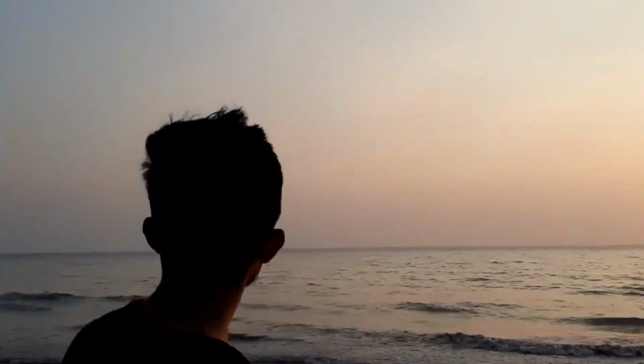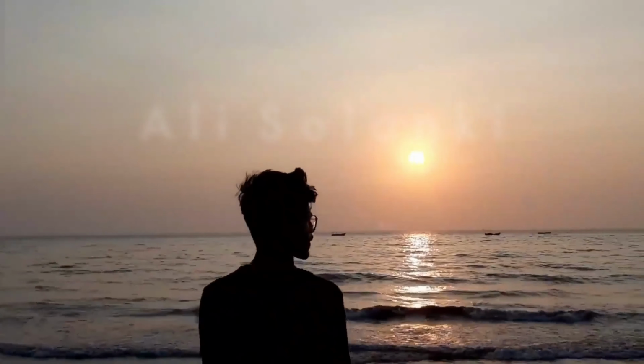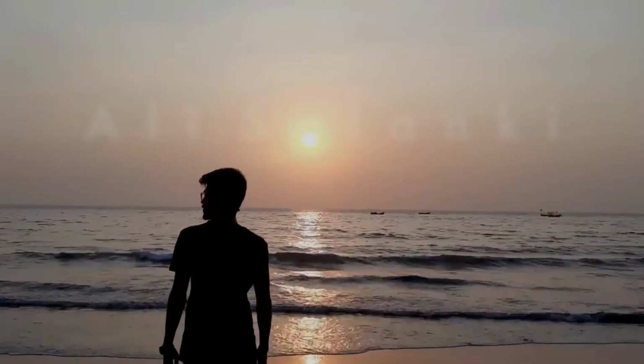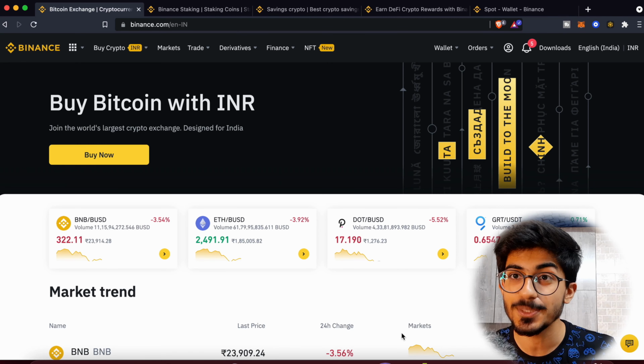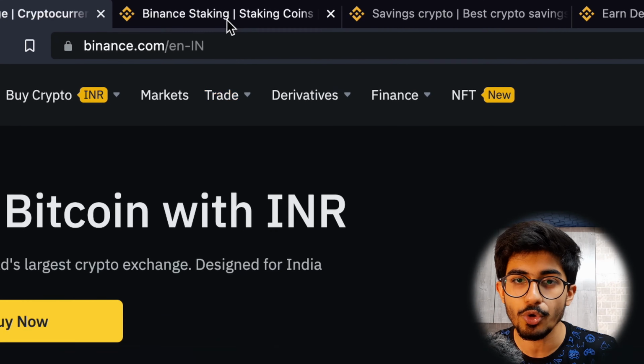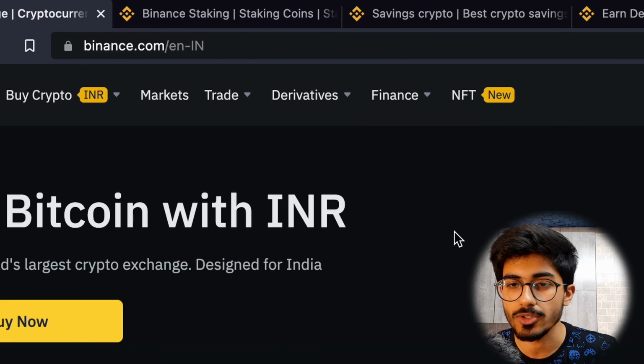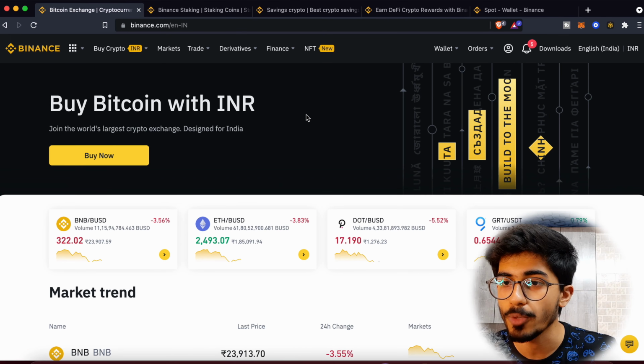Now, let's hop onto my laptop and open up the Binance platform. So here we are on the Binance platform, and you can go over here through Binance.com. Just search it in your browser, and this dashboard should pop up.